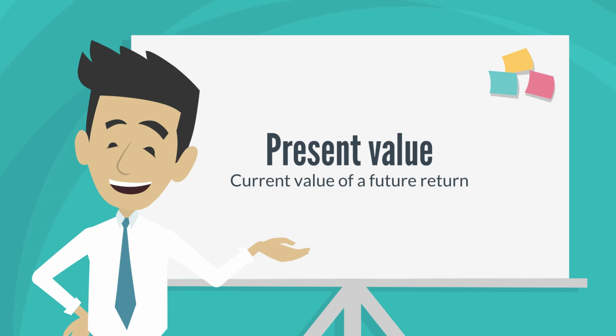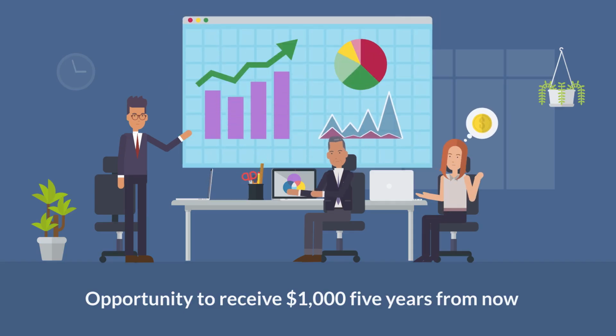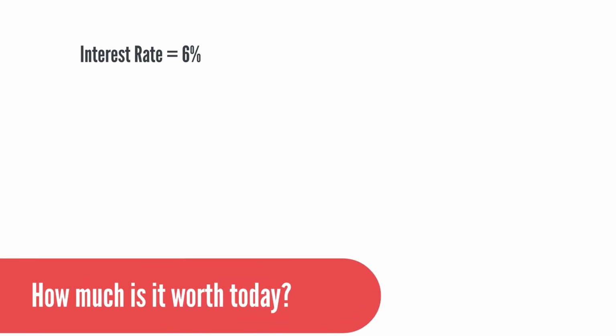Here is an example to illustrate how present value works. Let's say you have an opportunity to receive $1,000 5 years from now. However, you want to determine the present value of this future amount based on a 6% annual discount rate. The question is, how much would this $1,000 5 years from now be worth in today's dollars?